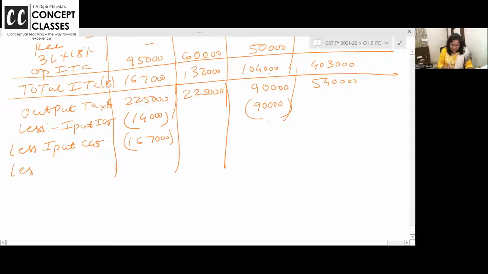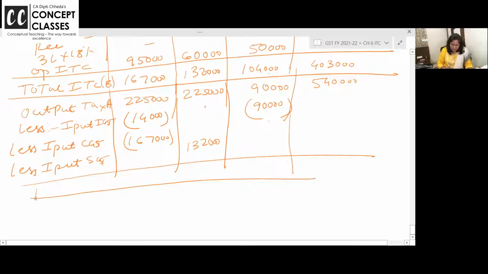Less input SGST 1,32,000. Output SGST minus input SGST, output CGST minus input, बिल्कुल सेट ऑफ होगा. Balance GST is payable in cash. GST payable in cash.